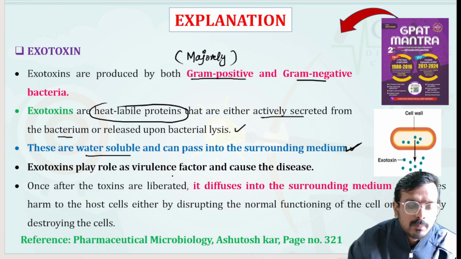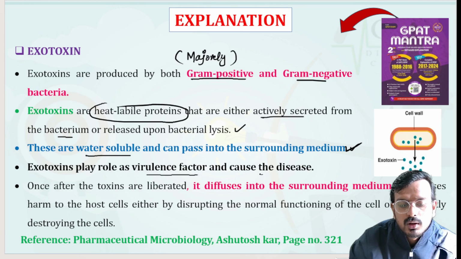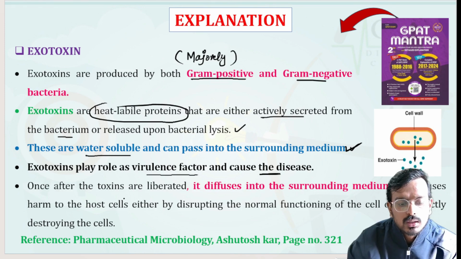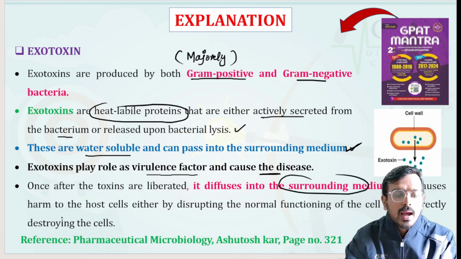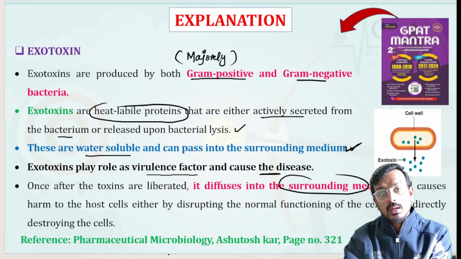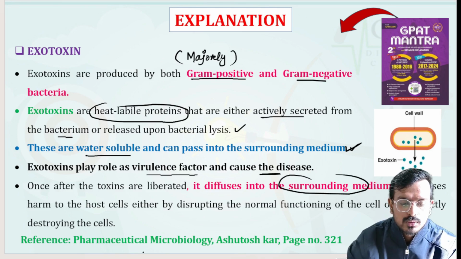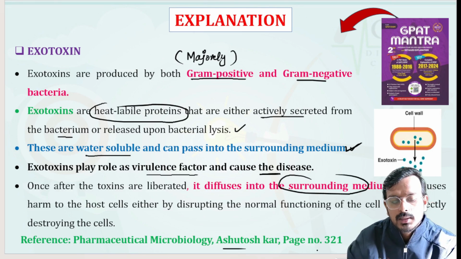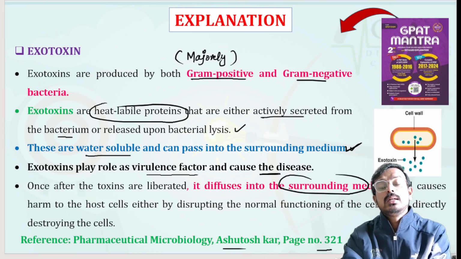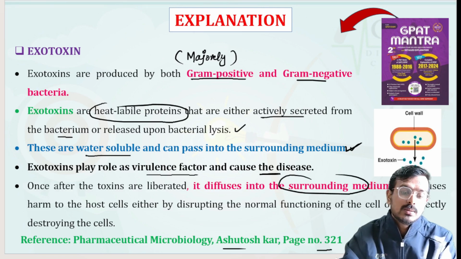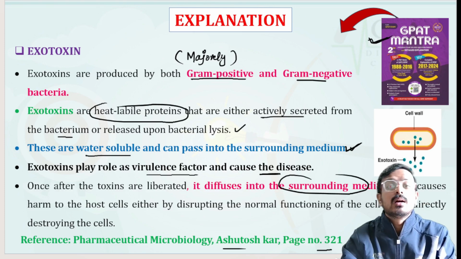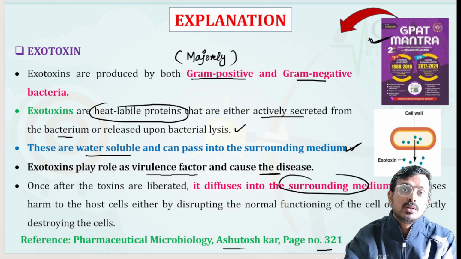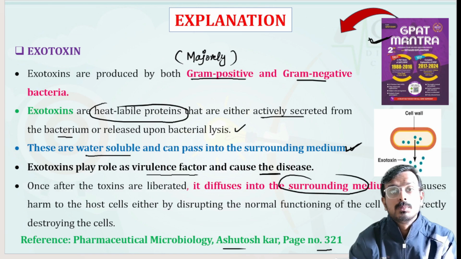Exotoxins play a significant role as a virulence factor in causing disease. Once the toxins are liberated, they diffuse into the surrounding medium and cause harm to the host cell. This information was taken from the book Pharmaceutical Microbiology by Ashtekar, page number 321. The detailed explanation and colored explanation is there in our GPAT Mantra book, one of the most highly recommended books to boost your GPAT preparation.